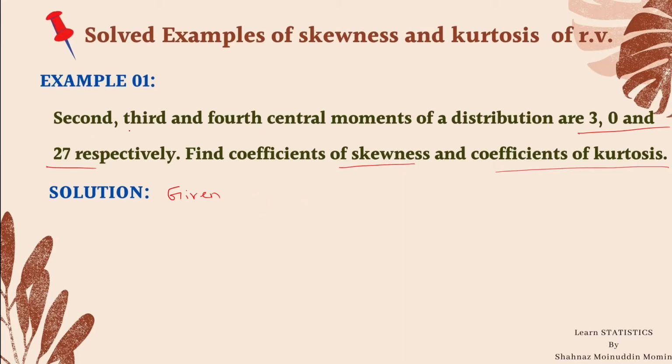Here we have been given the second, third and fourth central moments. So the second central moment is mu2 and which is given to be 3. Similarly, the third central moment is mu3 which is equal to 0, and the fourth central moment is 27. These three values are given, and we have to calculate first the coefficient of skewness.